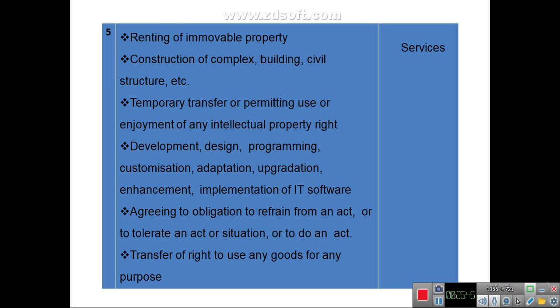Renting of immovable property, construction, temporary transfer or permitting use or enjoyment of any intellectual property right, development, design, programming, customization, upgradation, implementation of IT software, all will be treated as supply of services. Any activity to refrain from an act, or to tolerate an act or situation, will also be treated as services.